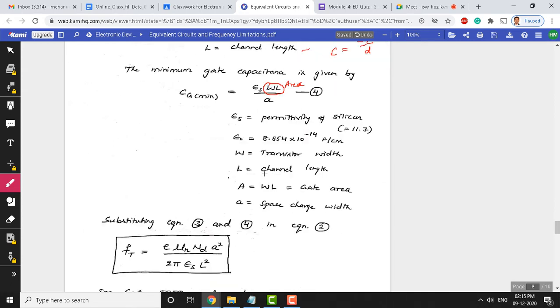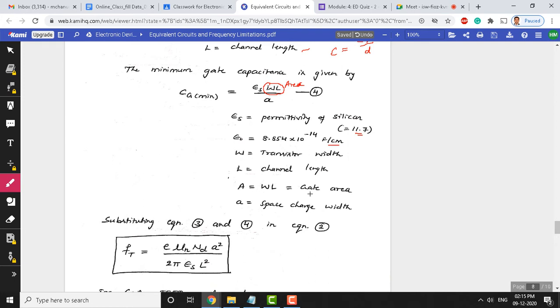Other parameters used here are as defined here. The permittivity of silicon, the standard value must be remembered, is 11.7, and epsilon naught is the absolute permittivity, 8.854 into 10 to the power of minus 14 farad per centimeter, and all other things are defined.